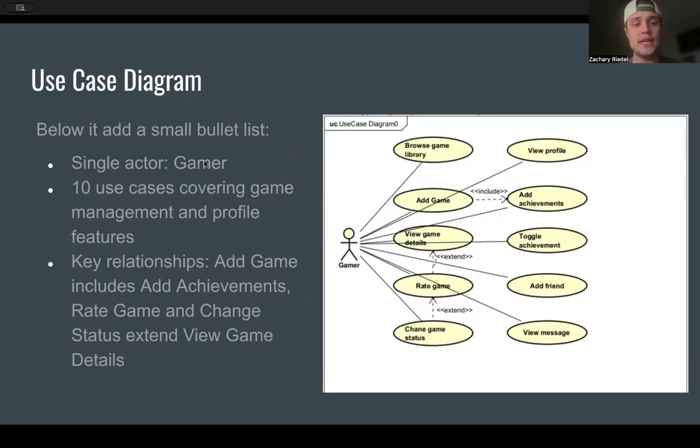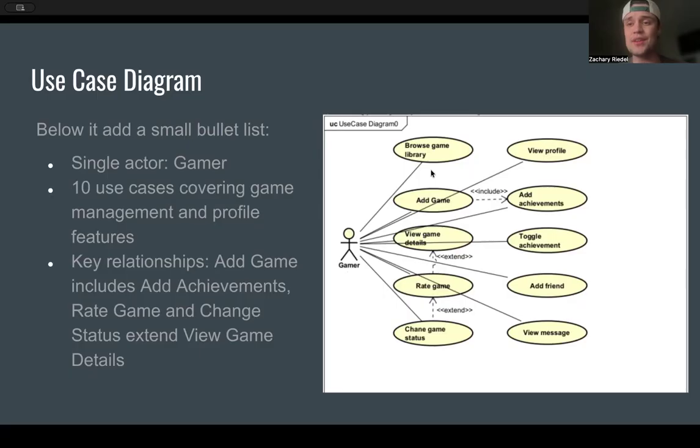Now, here's the use case diagram. This use case diagram isn't how the app would be structured if it was fully complete, but as of right now, we only have the user, the gamer, and he's linked to everything, which is view profile, add achievements, which is included by add game, toggle achievement, add friend, view message, change game status, which is extended by rate game, view game details, which is extended by rate game, and then add game. All those the gamer is touching, which ideally the gamer doesn't touch things like add game or add achievement. But right now we're just at a very skeletal build of the app.